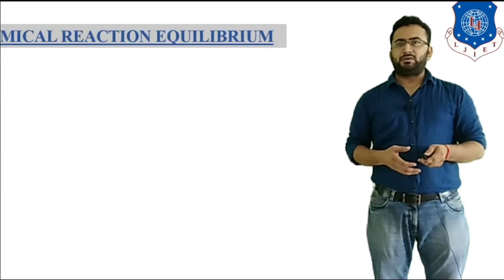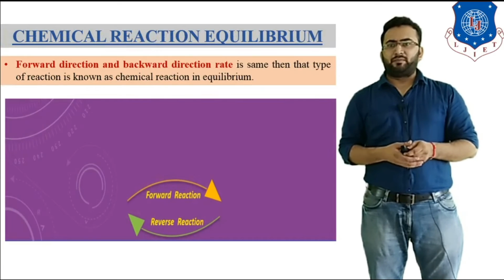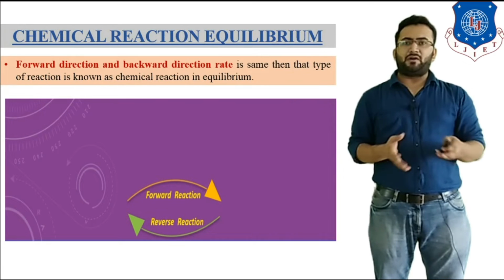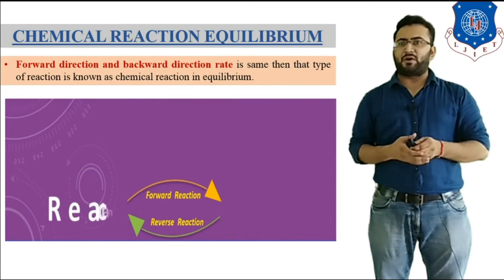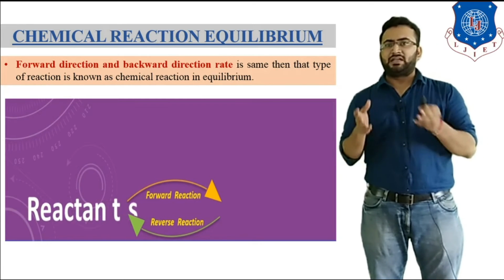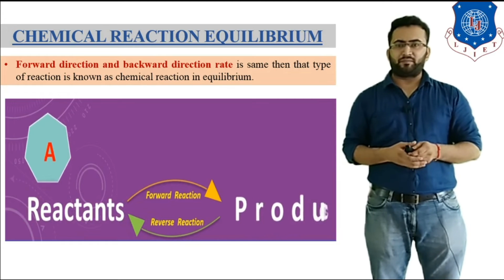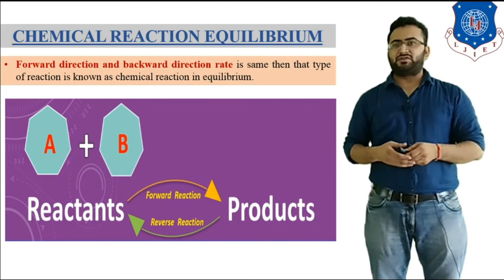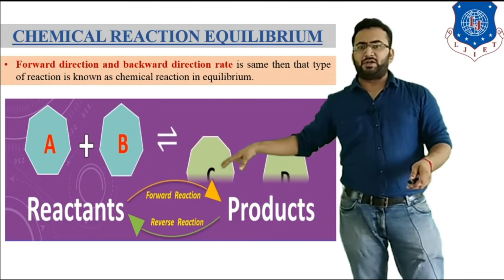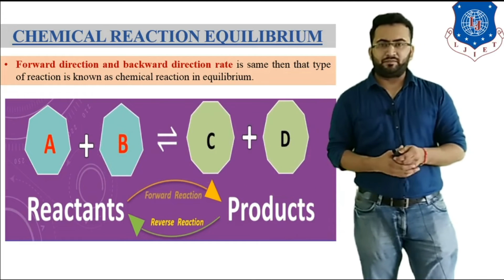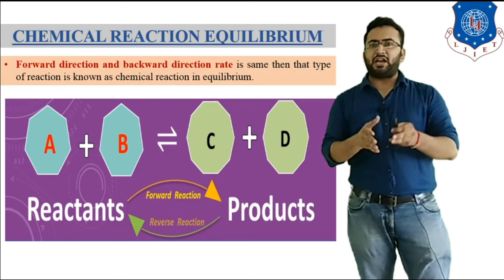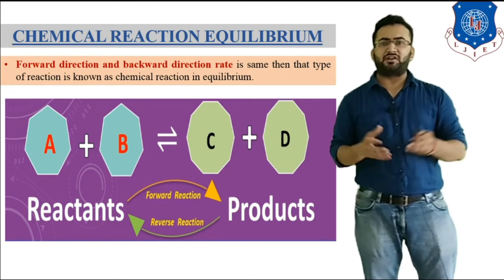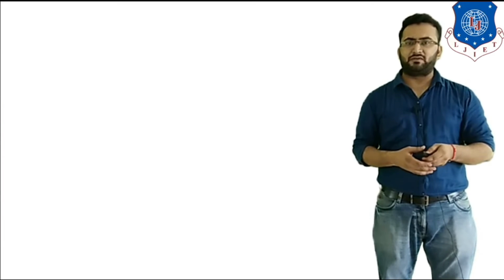Now let's talk about chemical reaction equilibrium. In a reaction, if the forward direction and backward direction rate of reaction are the same, then that type of reaction is known as a chemical reaction in equilibrium. To understand this, let's consider a chemical reaction in which the reactants are A plus B giving C plus D. So if the forward direction rate and backward direction rate are the same in this reaction, then that type of reaction is known as a chemical reaction equilibrium.